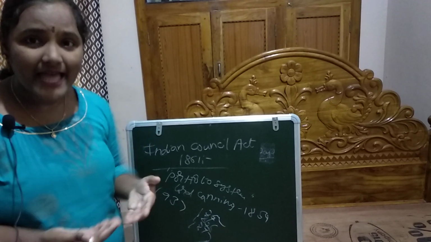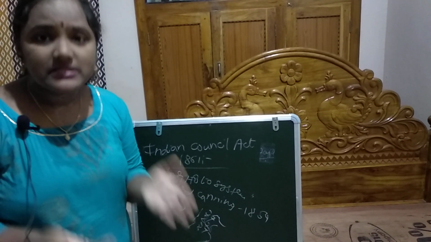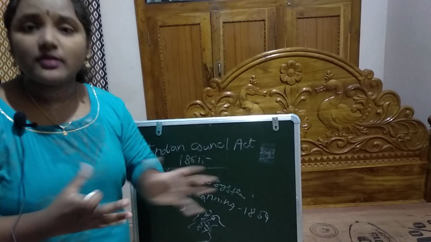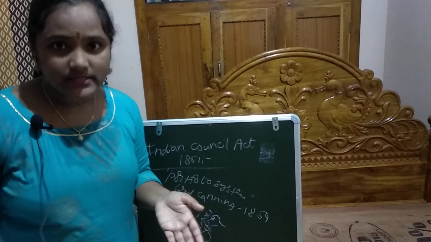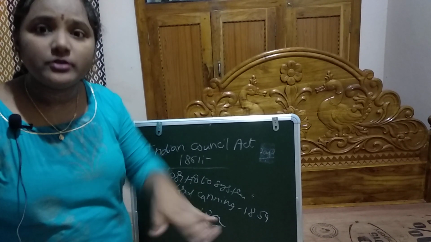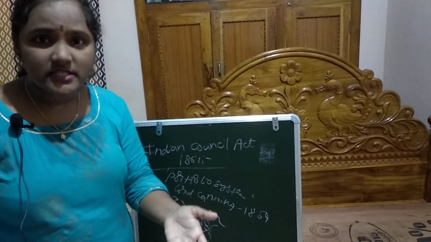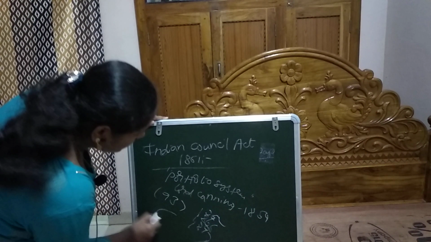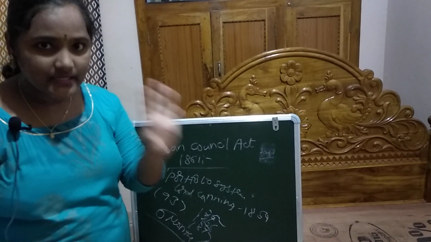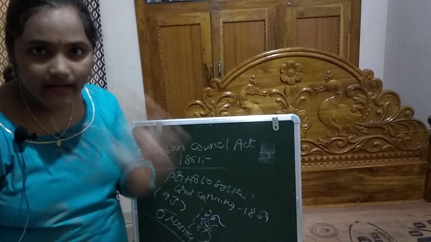And next, this act empowered the Viceroy to issue ordinances without consulting the Executive Council in case of emergencies. The life of such an ordinance was 6 months. This was briefly about the Indian Council Act of 1861.